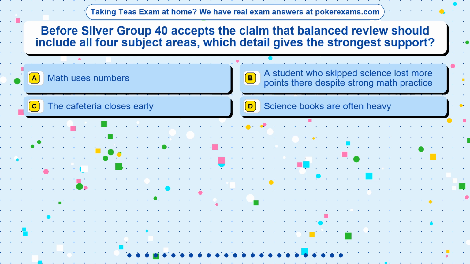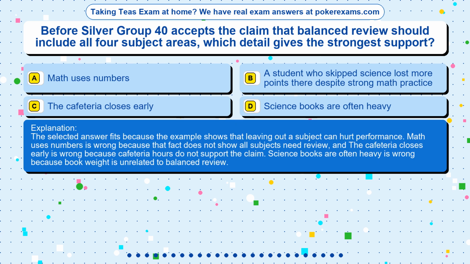The correct answer is option. The selected answer fits because the example shows that leaving out a subject can hurt performance. Math uses numbers is wrong because that fact does not show all subjects need review, and the cafeteria closes early is wrong because cafeteria hours do not support the claim. Science books are often heavy is wrong because book weight is unrelated to balanced review.